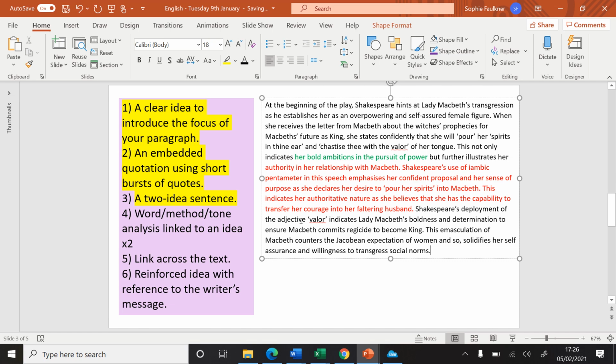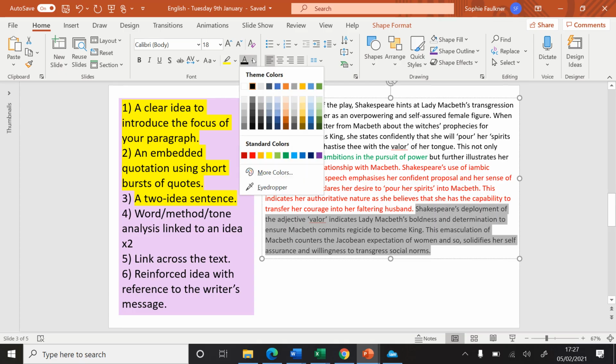So I've taken an adjective, I've explained how it links to my idea, then I have linked that to context and said that the fact that she wants to chastise Macbeth with the valour of her tongue indicates how she counters Jacobean expectation, which shows that she is self-assured and that she's willing to transgress social norms in order to get what she wants.